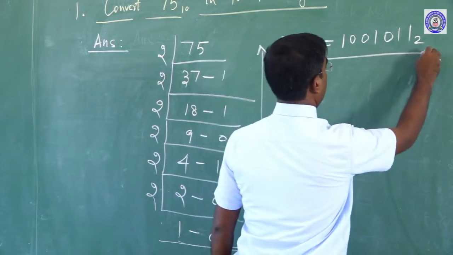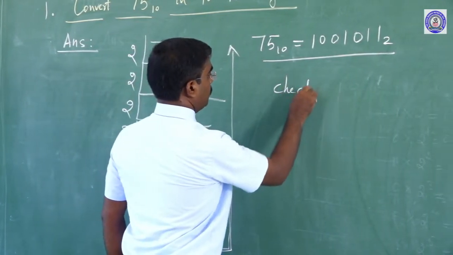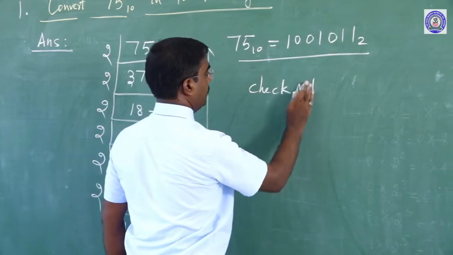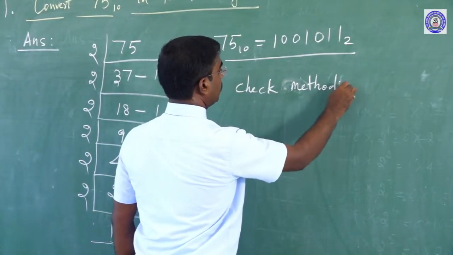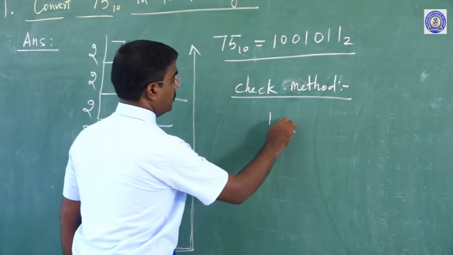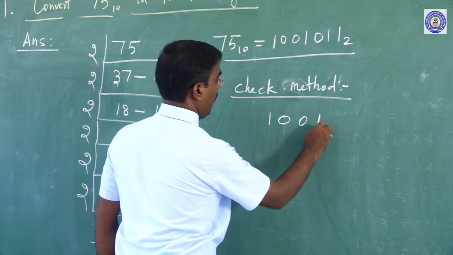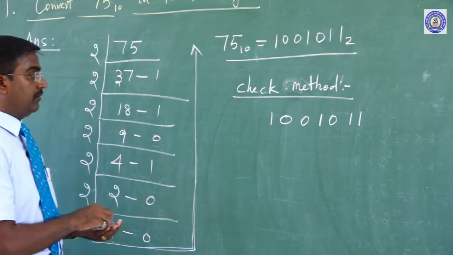How can we judge, sir? So, we will introduce the check method. In this check method, how can we do it, sir? We know the answer 1 0 0 1 0 1 1. Okay, we will solve it.